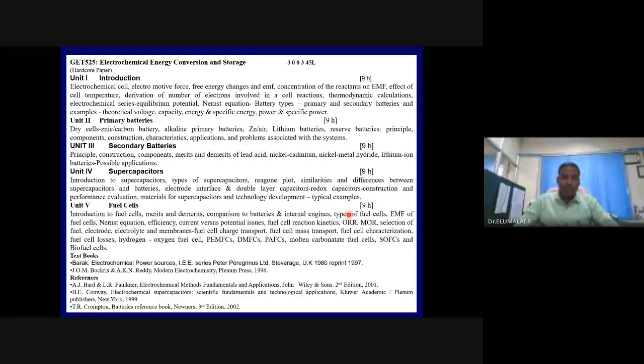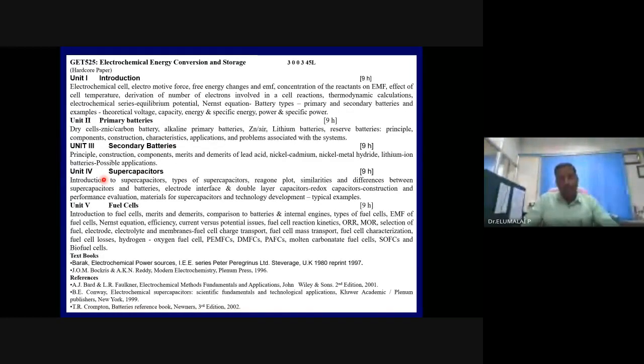The third unit will deal with the secondary batteries. For simplicity, I will take this third unit at the end, after fuel cells. We will concentrate on batteries, electrochemical cells, and battery parameters in the first unit. We will deal with the primary batteries in the second unit. Then we will move to supercapacitors.